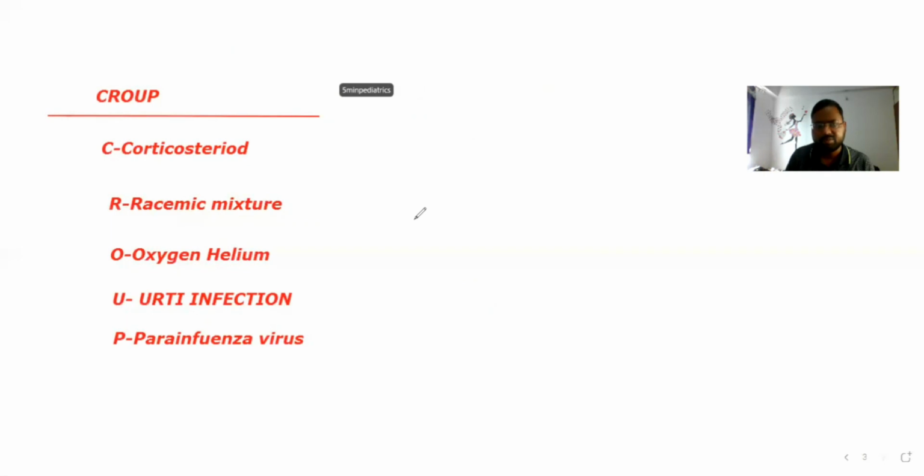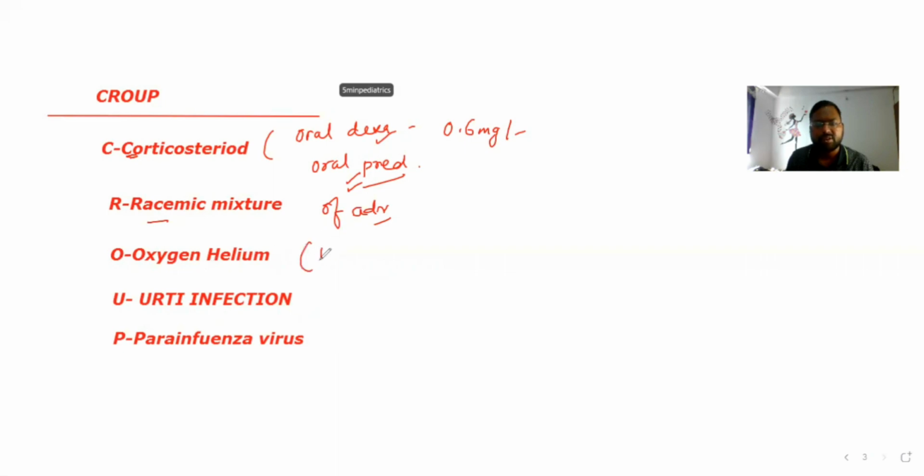Now we have a mnemonic for croup. I have made the mnemonic CROUP. C for corticosteroid. The child gets benefit after giving corticosteroid. We can give oral dexamethasone, single dose 0.6 milligram per kg, or we can give oral prednisolone. Dexamethasone is preferred; this is less effective. And R, we have racemic mixture of adrenaline. This also gives benefit. O for oxygen helium mixture, what we call heliox.